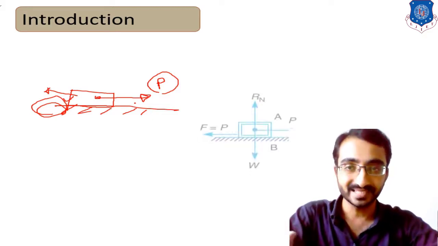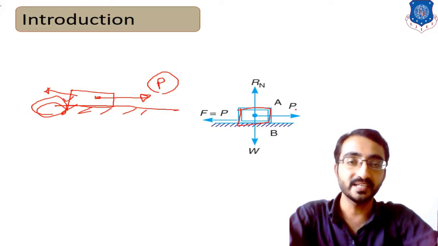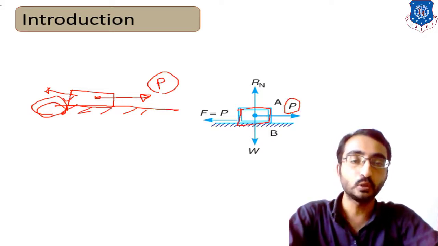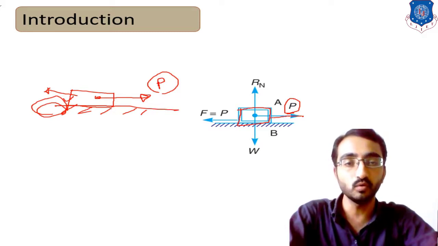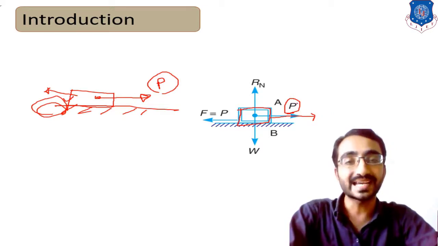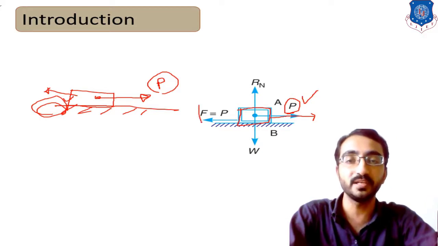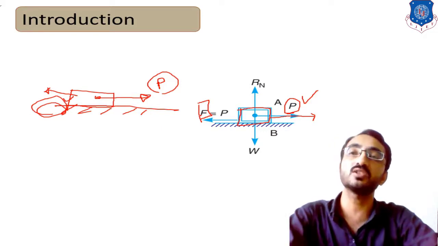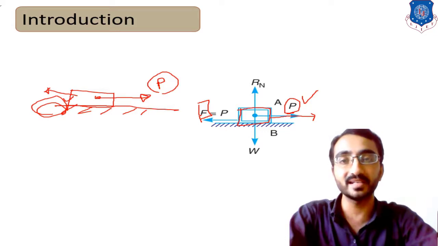To understand this fundamental, let's consider the body A, which is subjected to an external force P. Due to this external force P, the body will try to move from its first position to a second position. But there will be some resisting force, in the direction opposite to the motion, and this resisting force is known as friction. So we can identify that it is a resisting force.